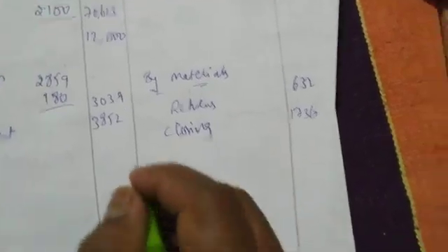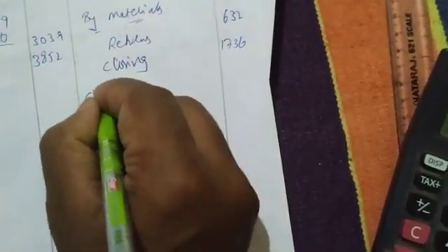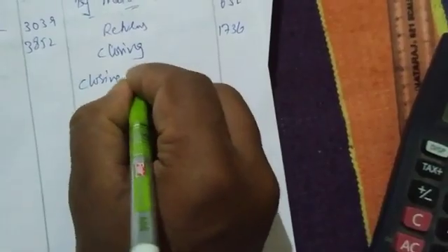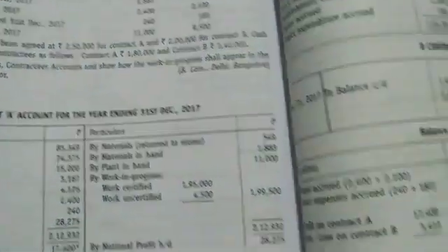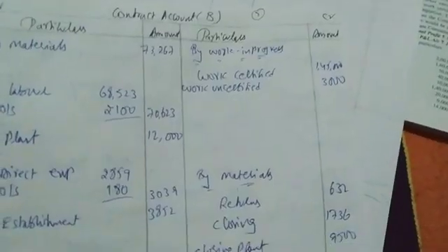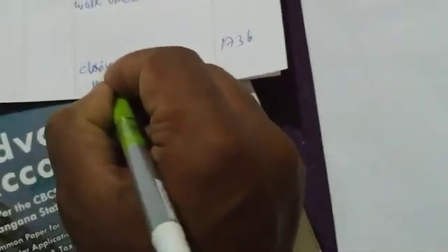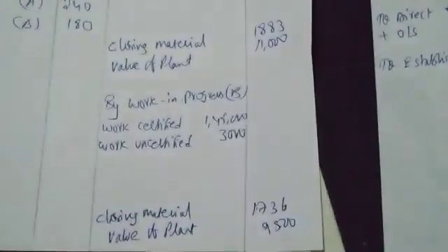First effect. And go to the balance sheet of contract account B and write here closing plant. How much is the value of closing plant? Contract B, 9,500. Then go to the balance sheet and write closing value of plant 9,500. Done. Right.